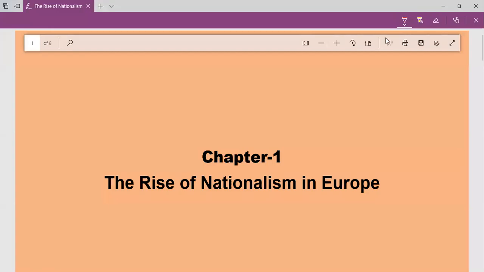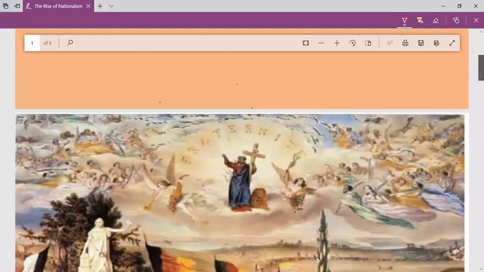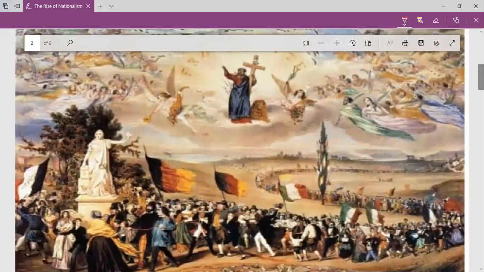Today, we are going to learn Chapter 1 of History, Class 10, The Rise of Nationalism in Europe. Let us study the first portion of the chapter. The first page has a picture created by the French artist Frédéric Sorrieu. It was created in the year 1848.